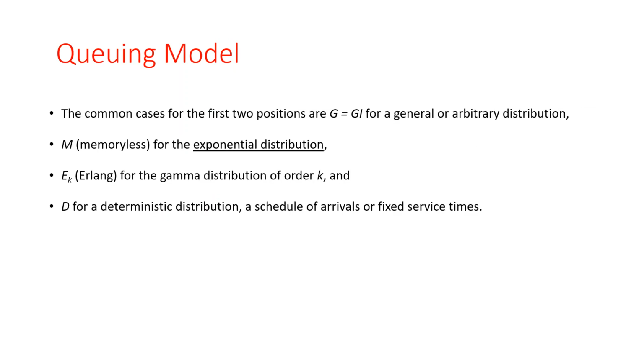In the common cases for the two positions, G is for a general or arbitrary distribution. M is memoryless, for the exponential distribution. Ek is the Erlang distribution, the gamma distribution of order k, and D is for the deterministic distribution, a schedule of arrivals or a fixed service time.